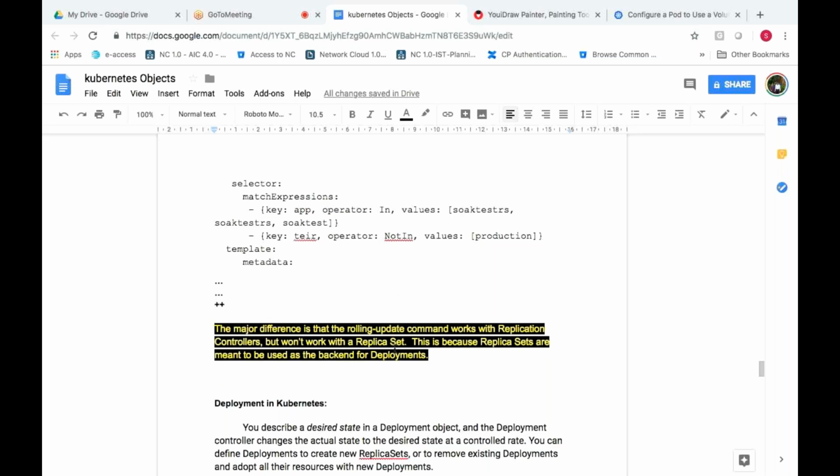Because a replication set comes by default with deployment functionality. Deployment is one of the Kubernetes objects we have. We'll create it after this replication set. Deployment in the backend uses replication set as a backend functionality, and under replication set again it uses pod. So it's like layers. That's the reason replication set doesn't have rolling updates, whereas replication controller does. That is a major thing you can take care of.